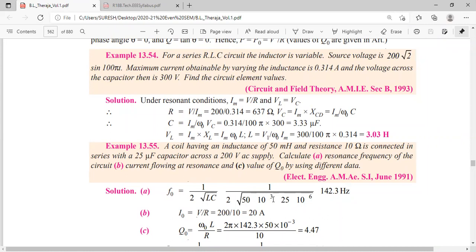L is 50 into 10 power minus 3, C is 25 into 10 power minus 6. They have given it wrong here, you can rectify that. Substitute the values, then you'll get F naught. The answer is correct. You can verify this answer in your calculator.